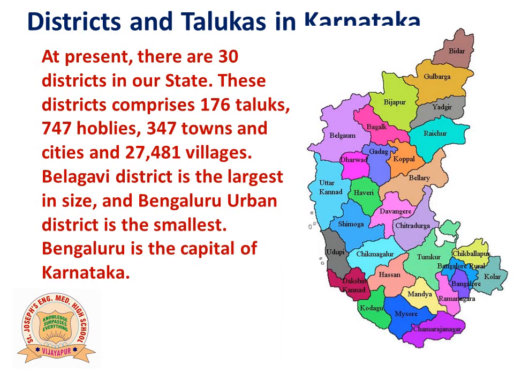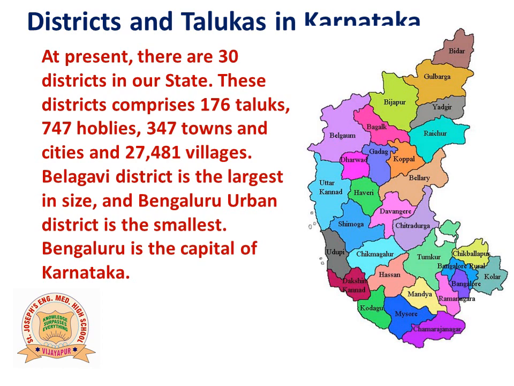We shall now see about the districts and talukas in Karnataka. At present, there are 30 districts in our state. These districts comprise 176 talukas, 747 hoblies, 347 towns and cities, and 27,481 villages. So, in Karnataka, as of now, we have 30 districts, and in your textbook they have given us 176 talukas, but now the talukas have been increased from 176 to 240 talukas. Then we have 747 hoblies.